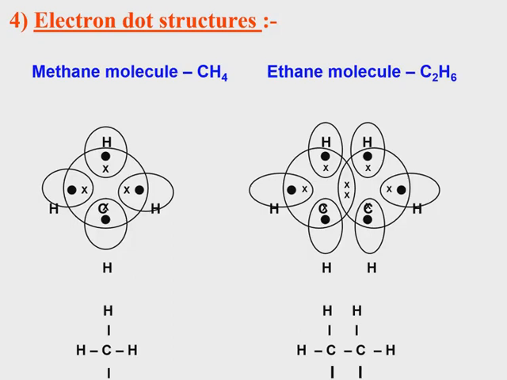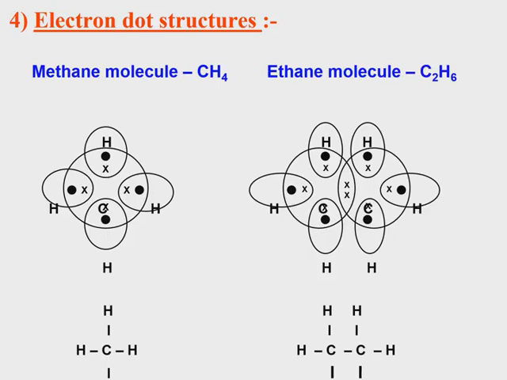CH4, carbon electron is represented by X. Hydrogen electron is represented by dot. So dot, dot, dot, cross, dot, cross, dot, cross, dot, cross. That means carbon and hydrogen single pair is shown by carbon electron as cross and hydrogen electron as dot. So one dot and cross is one single bond.